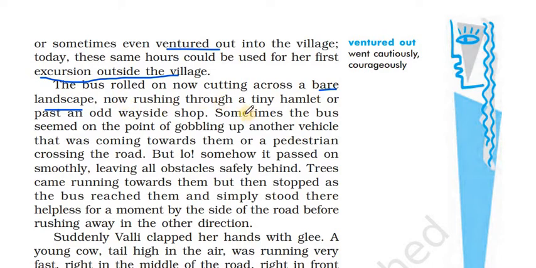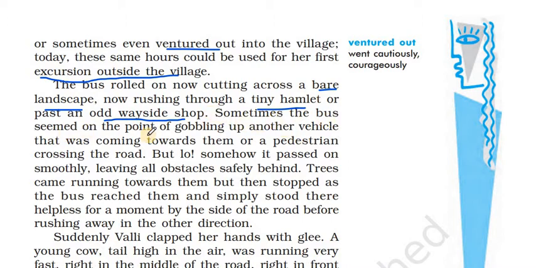Now rushing through a tiny hamlet or past an odd wayside shop. So now after the bare landscape, it just moved into a tiny hamlet. Tiny hamlet refers to tiny hut-like homes. So there are many homes in that area, which is a tiny hamlet. Village hamlet refers to a number of huts. So the bus has passed through the bare landscape and then the tiny hamlet, or past an odd wayside shop, and then it crossed the wayside shop.